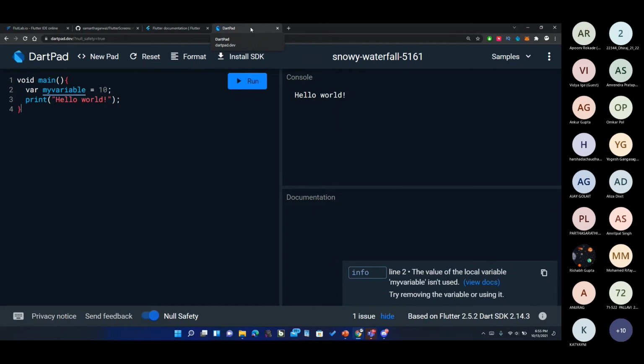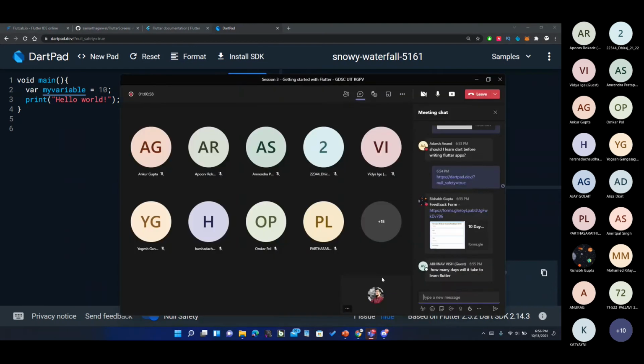You just need to know basic things in Dart, like how to print and variables and things like that. For the most part, you will be fine with moving on to Flutter. But yes, you should have a basic understanding of Dart. I hope that answers your question.